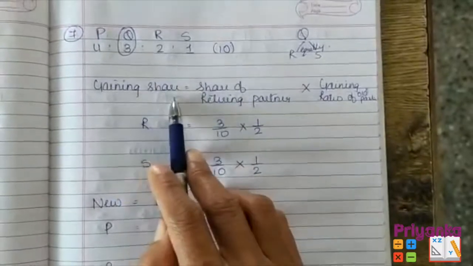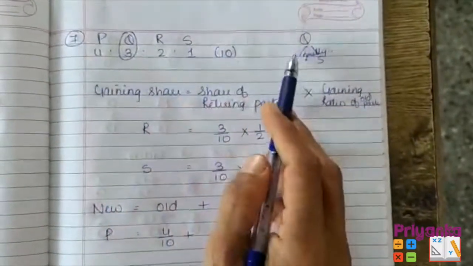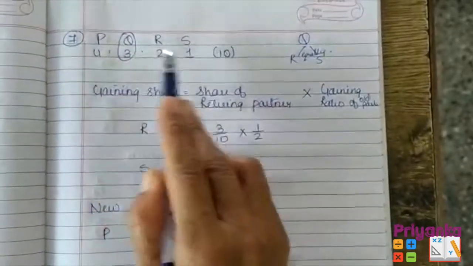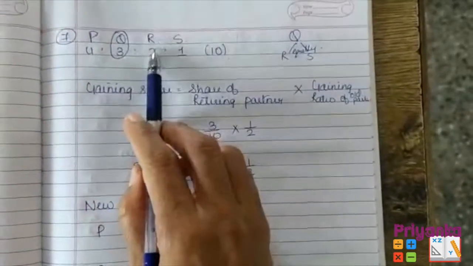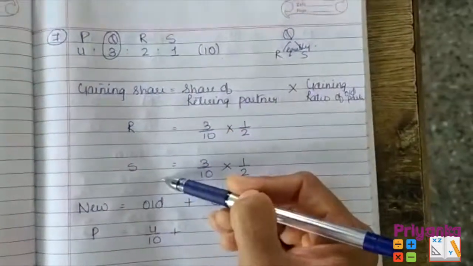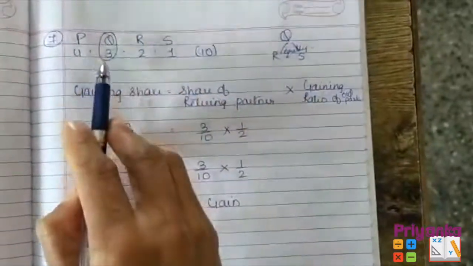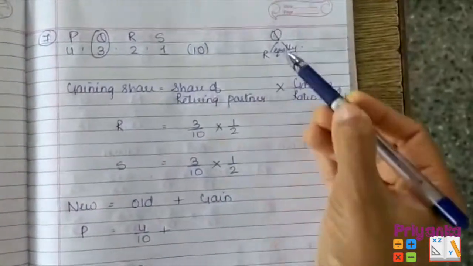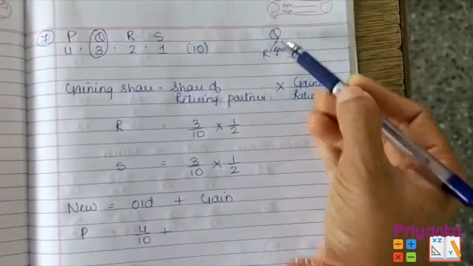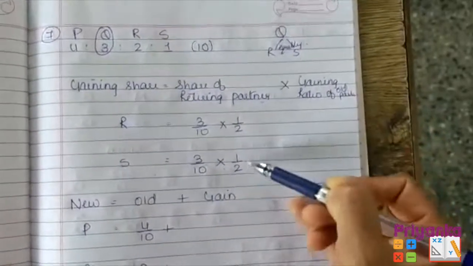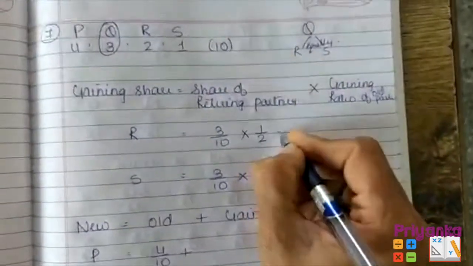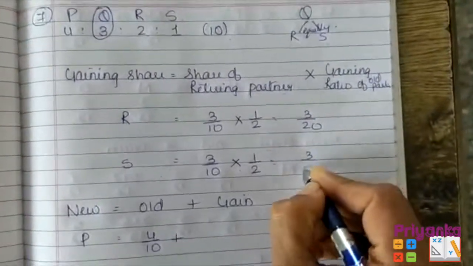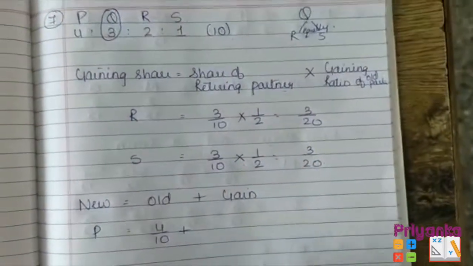Now, gaining share of remaining partner. Here Q gives only to R and S equally. So, don't write P because P is not getting anything. R and S only are going to get, so keep R and S. The share of the retiring partner is 3 upon 10. Keep 3 upon 10 for both of them, multiplied. Now, what are R and S acquiring from Q? Equal proportion, 1 upon 2 and 1 upon 2. So, here we get 3 upon 20 and here also 3 upon 20.